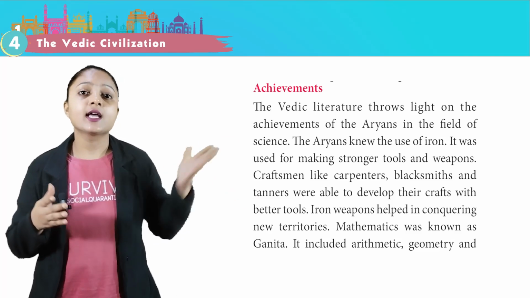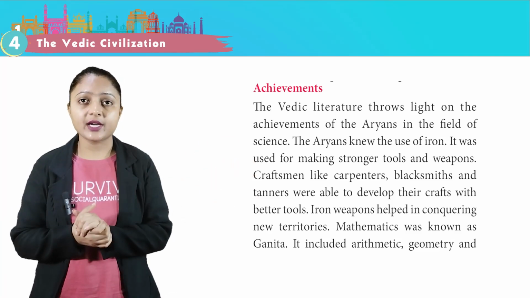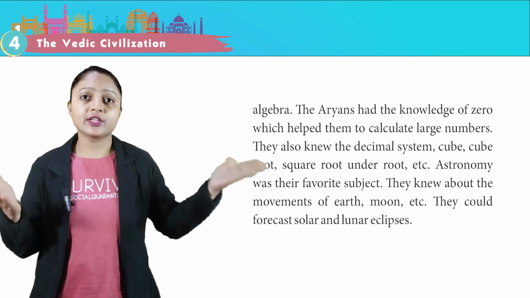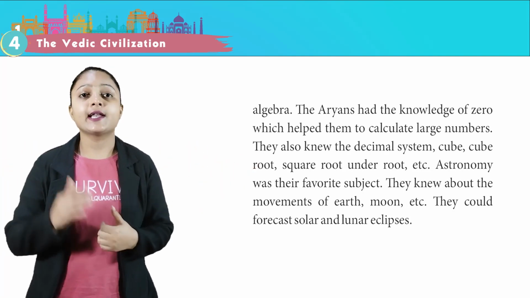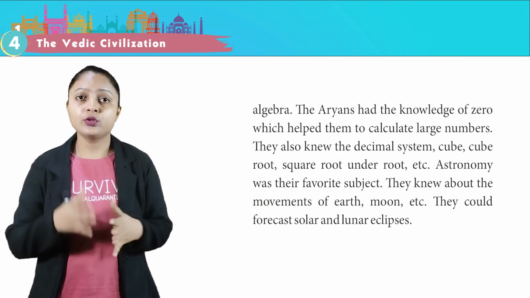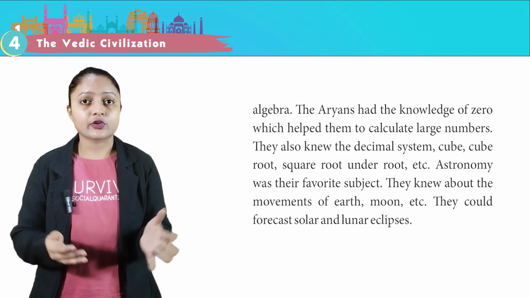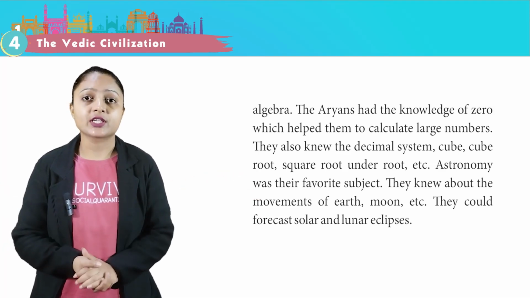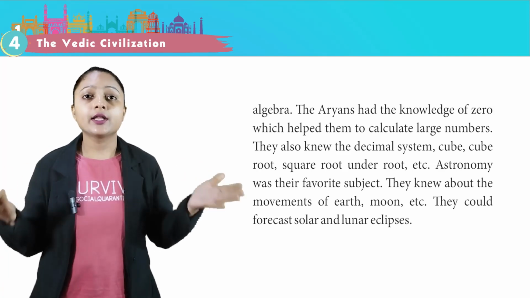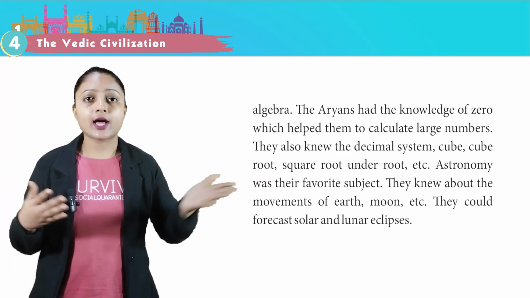Mathematics was known as Ganita. It included arithmetic, geometry and algebra. The Aryans had the knowledge of zero, which helped them to calculate large numbers. They also knew the decimal system, cube root, square root, etc. Astronomy was their favorite subject. They knew about the movements of earth, moon, etc. They could forecast solar and lunar eclipses.